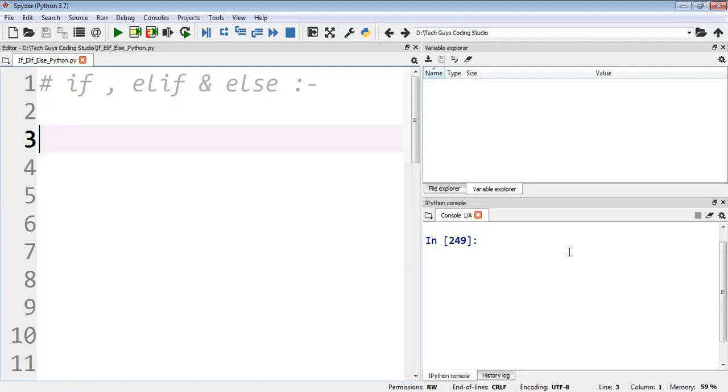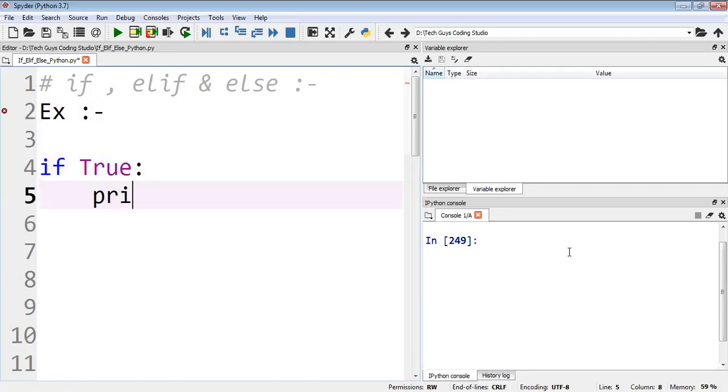So today we will take some basic examples of how we can use these statements. First I will write if. It's a keyword. Now I'll write true. If the condition is true, then it will print some message, like yes, yes, yes. Whatever message we can print.